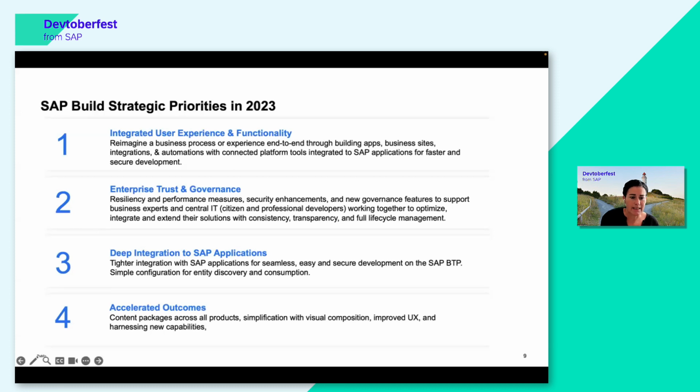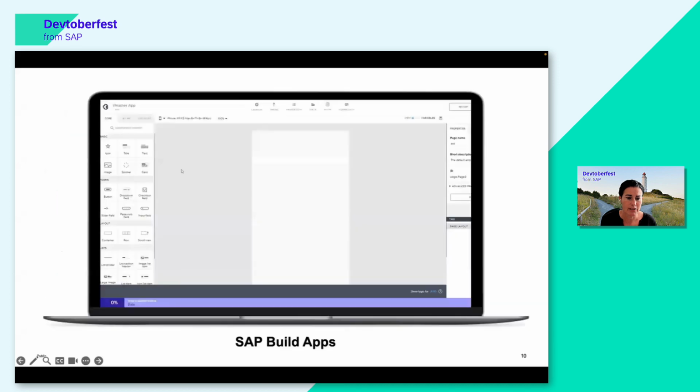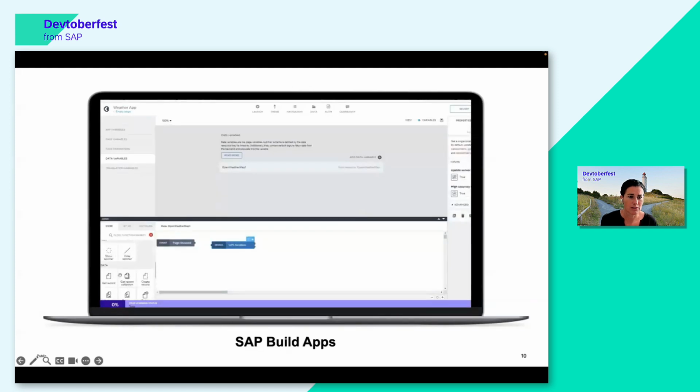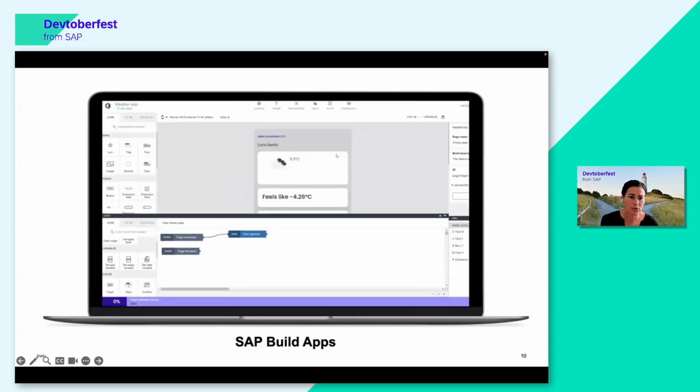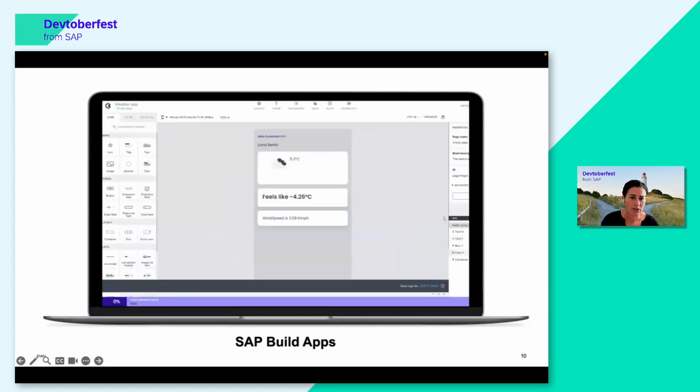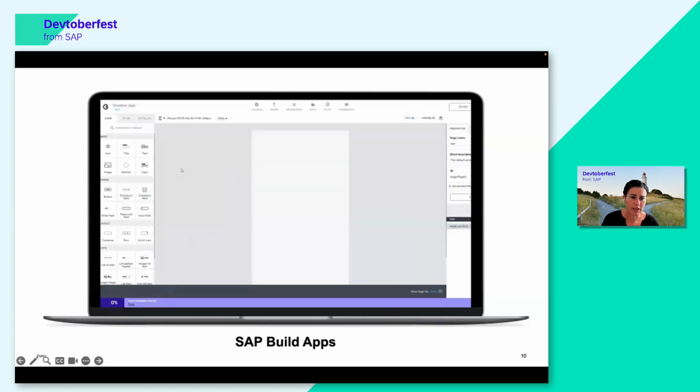All right, so let's now double click on all the three services, and let's start with Build Apps. Actually, you saw in the video already that we have this visual canvas where, on the left, you have your menu, and then you pull all the UI elements into your screen. And then on the right, you are able in the menu to adapt what you just pulled in there and add text and titles, etc.